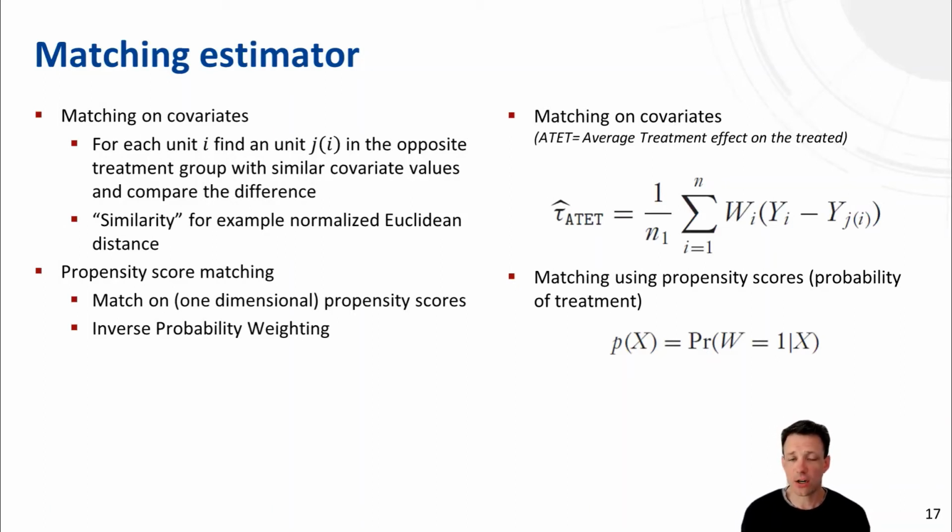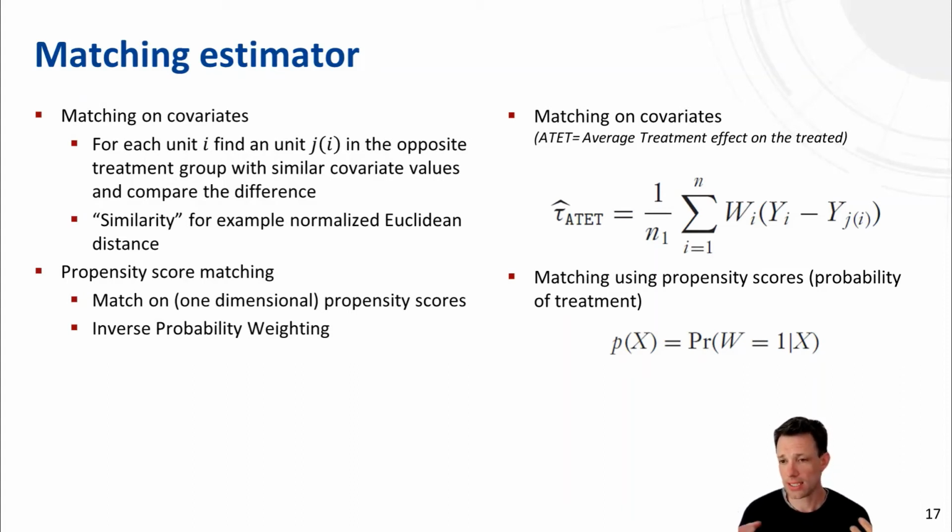The basic idea of matching is that you match on covariates, so on sickness patterns or personal characteristics or biophysical conditions of the field, in such a way that for each unit i, you find a corresponding unit j in the opposite treatment group, which has similar covariate values, and then compare the differences.